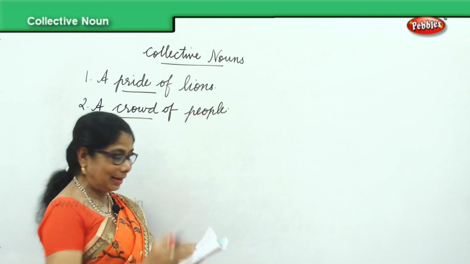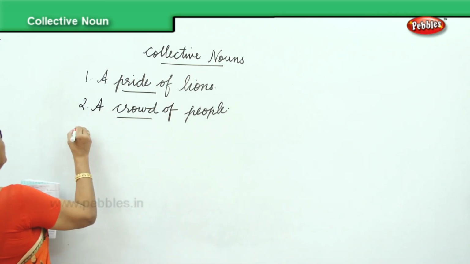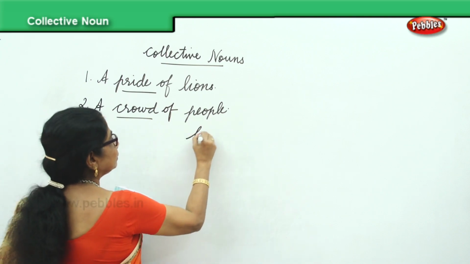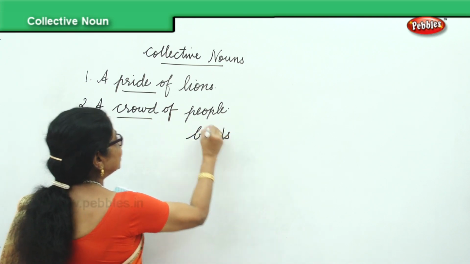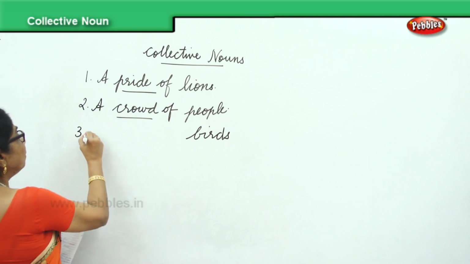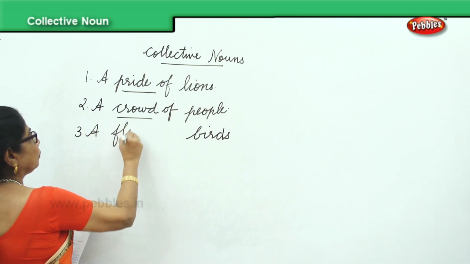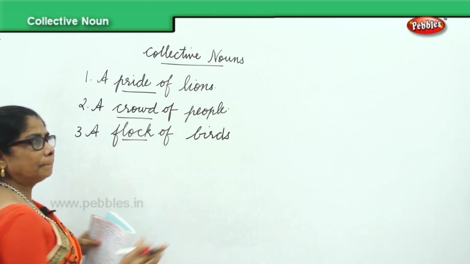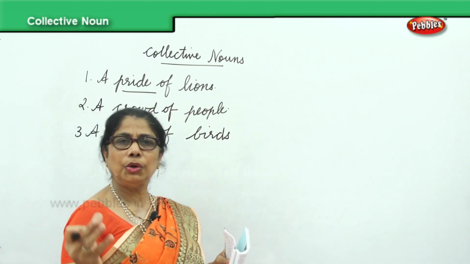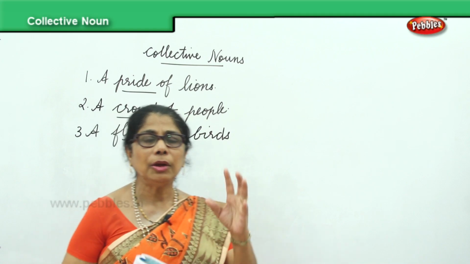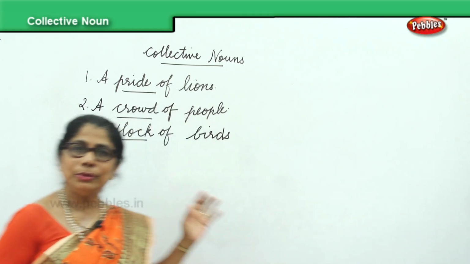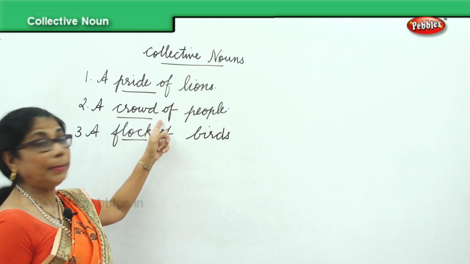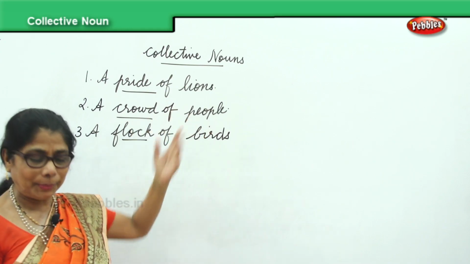Lions, pride. Then birds. What will you say for birds? You will say a flock of birds. It's a group name for birds. You cannot say, I saw 20 birds. You say, I saw a flock of birds. If you saw 50 people together, say a crowd of people.